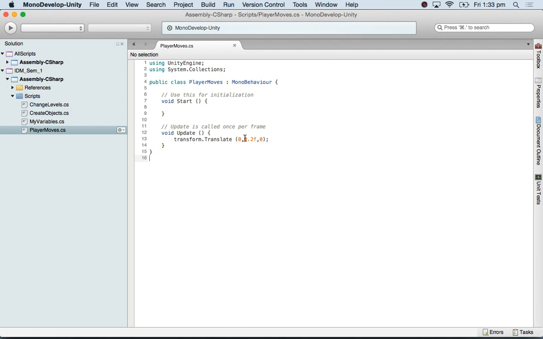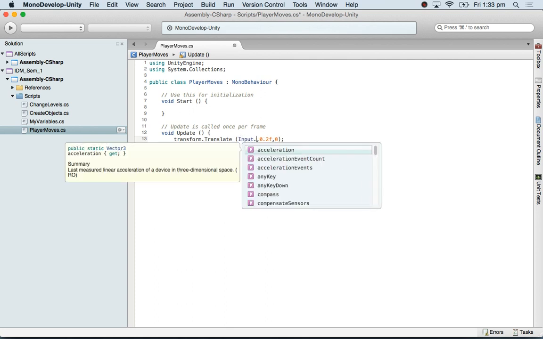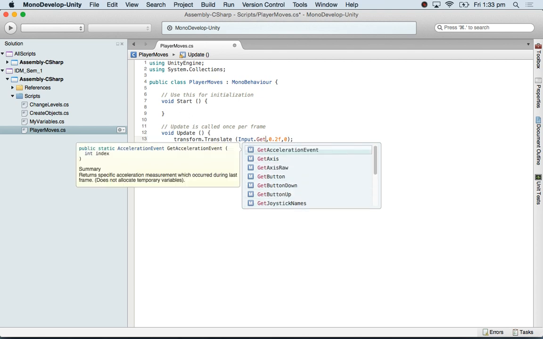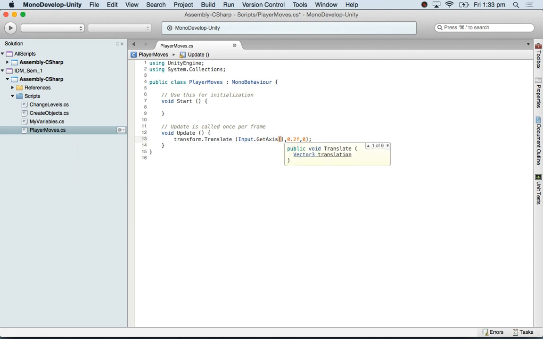Now, if I say this, this is x movement, okay? X. So I say Input dot GetAxis horizontal. So instead of x, I'm saying whatever axis, okay? And z, I'll say vertical. I don't want any y movement, I'll put it as 0.